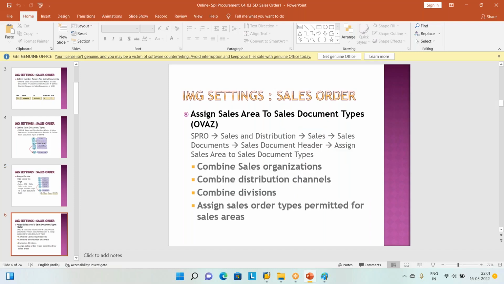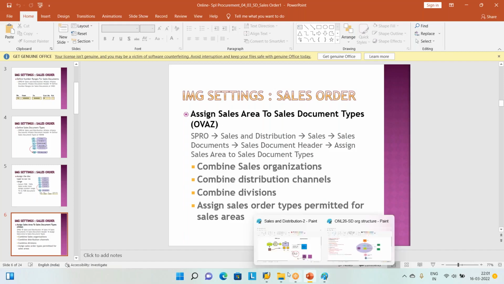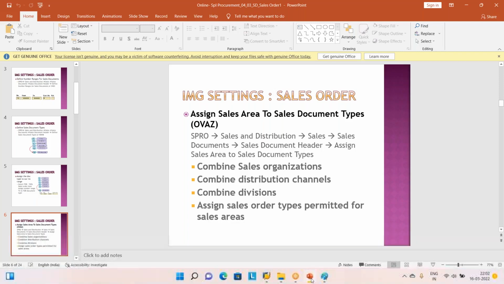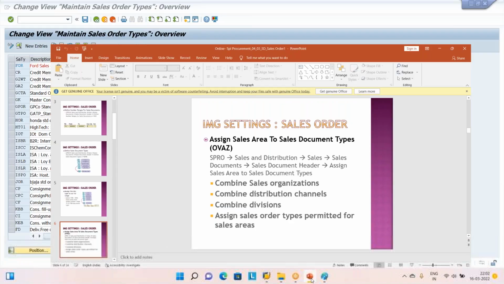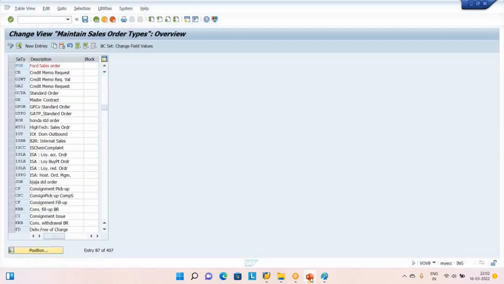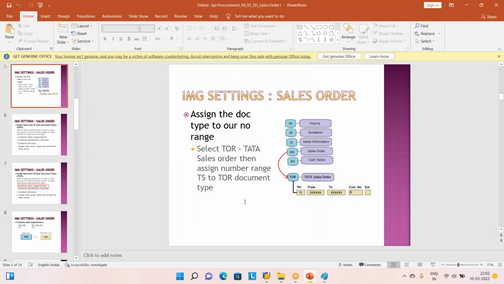No. There is the sales area to be linked. Srinivas, what is this one? Assign sales area to the sales document type. So what does that mean? Just now you created a document type. Okay, this is to be linked. This document type OR has to be linked to so many things. Let us do it. There will be a bit of confusion. Don't worry, try to create.